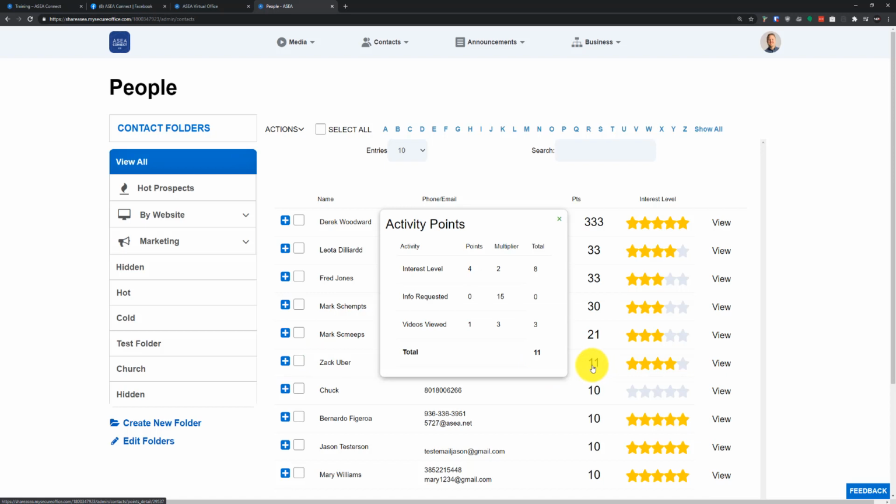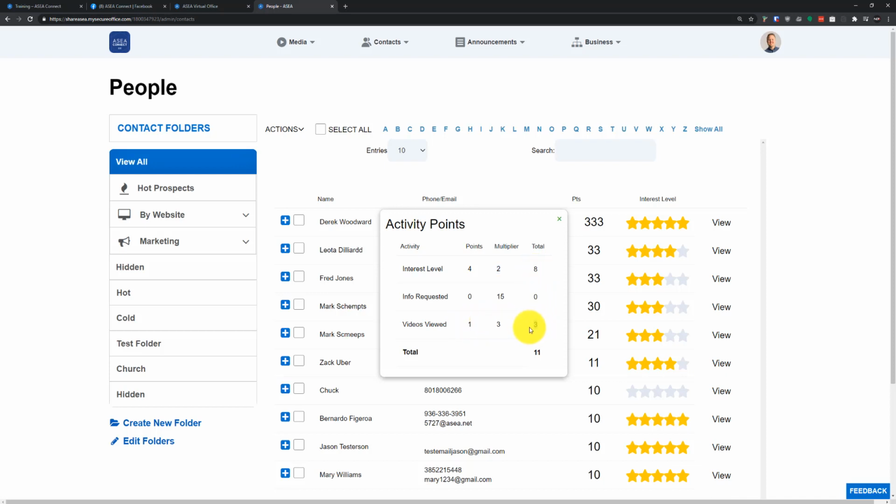All of our different actions that a contact can go through will earn these different points. Since I've marked him as interest level 4, he gets a multiplier of 2. This is the deep nuts and bolts of it all, but I just wanted to show you what these points represent. There are different values attributed to different actions that your contacts go through. When they watch a video, they get points.